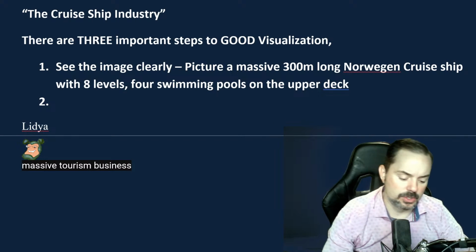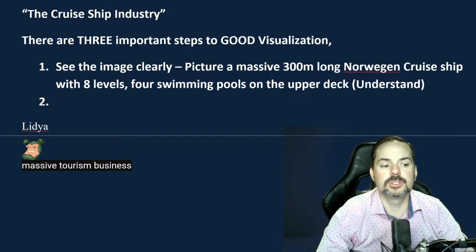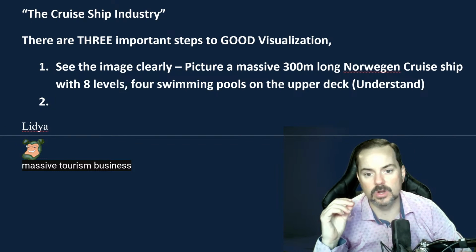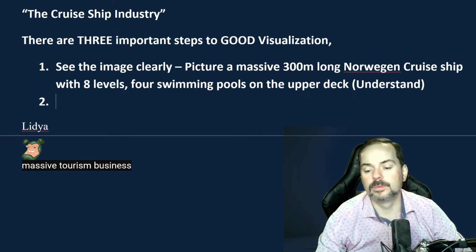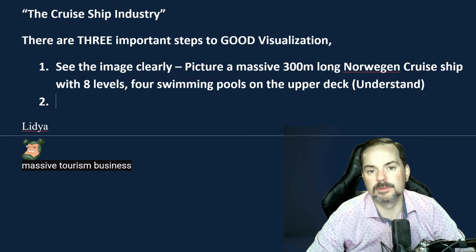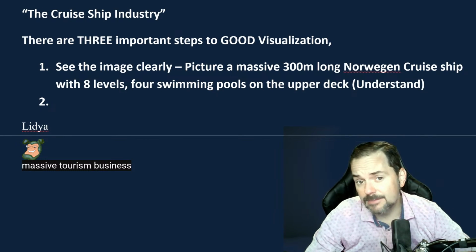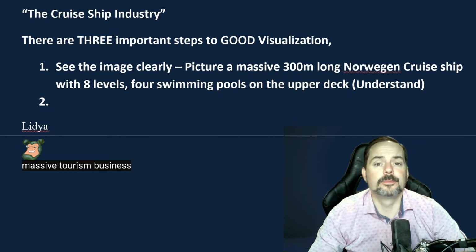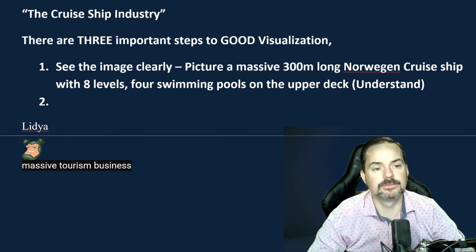That is so you can understand. Okay, when you see images clearly, you start to understand the concept. Okay. Step number 2. I say this quite a bit. What do you think is another important step of visualization, of good visualization, when you're reading, when you're going for those high band scores, when your brain is working at 110%, and you're doing active reading?